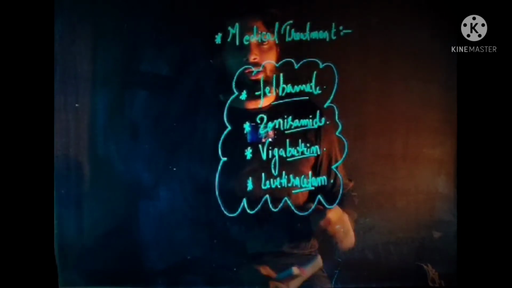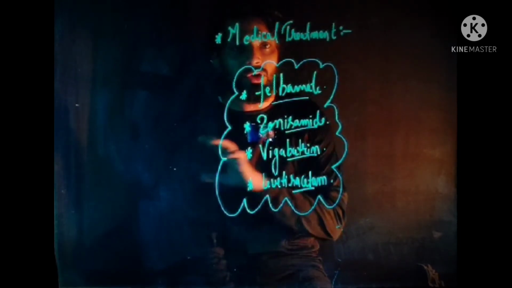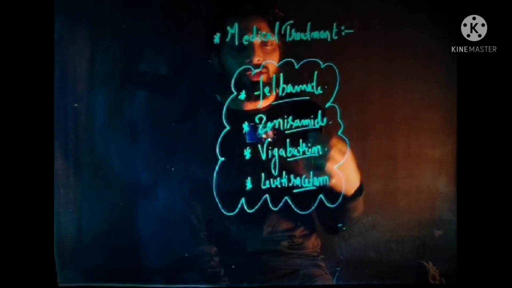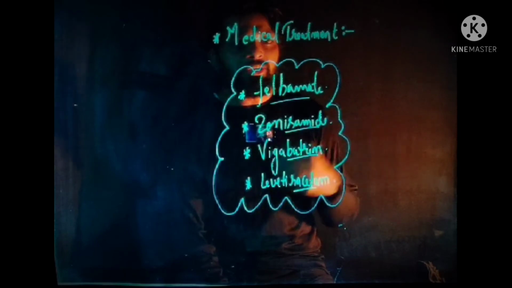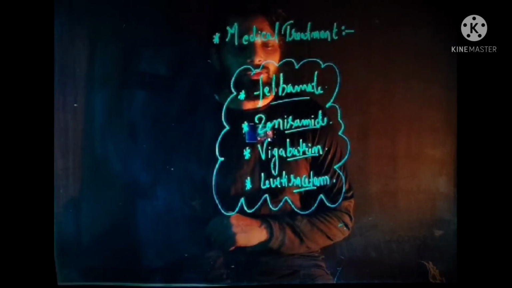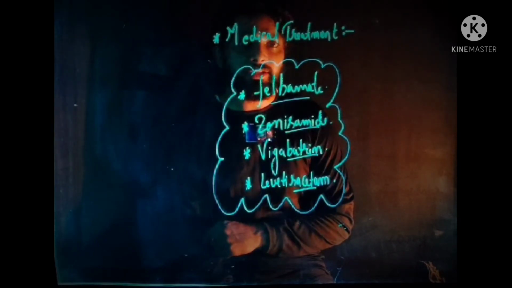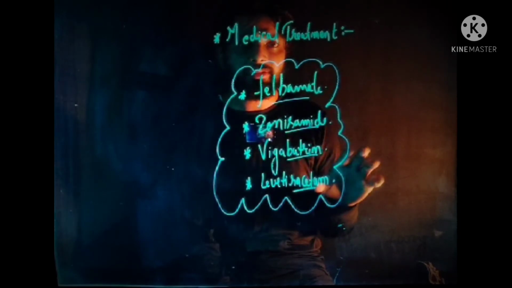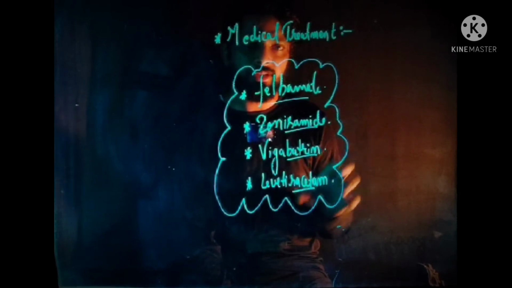So this is all about the medical treatment of trigeminal neuralgia. After the medical treatment, next is the surgical treatment. In medical treatment, three groups of drugs are given.